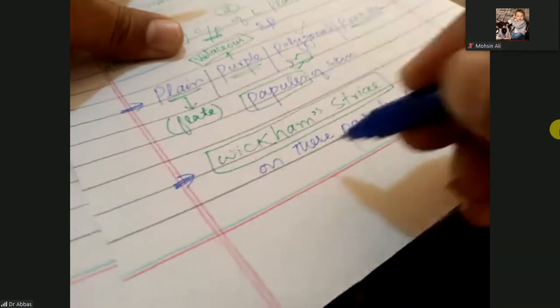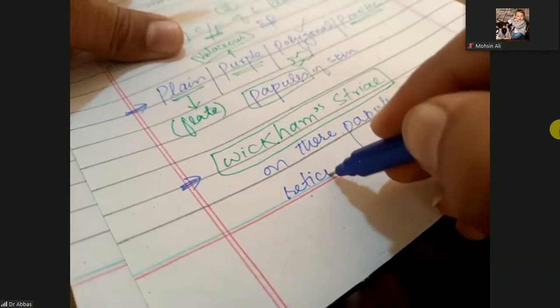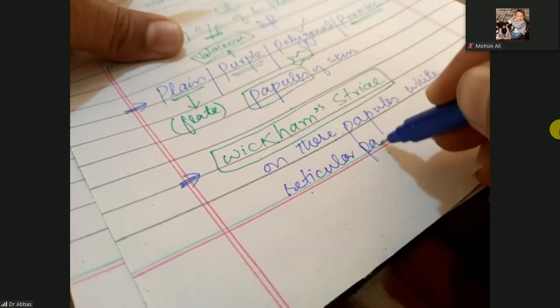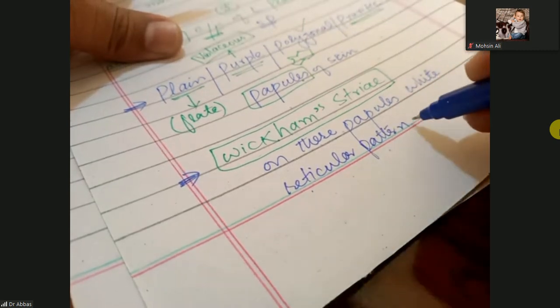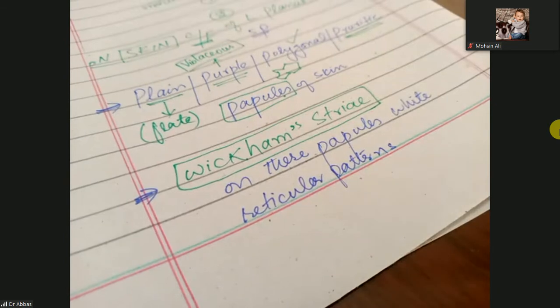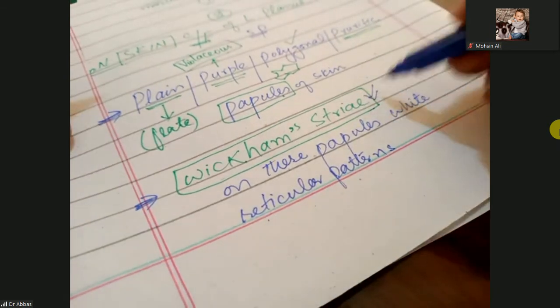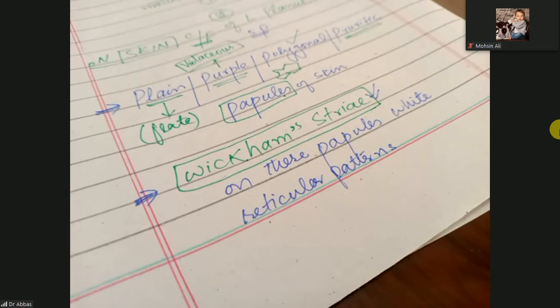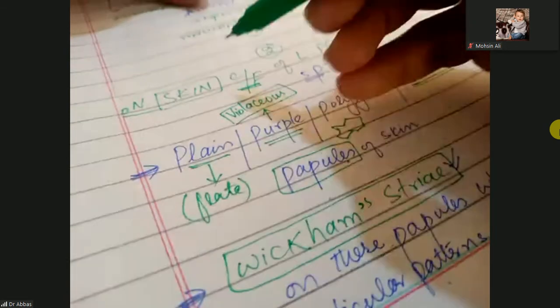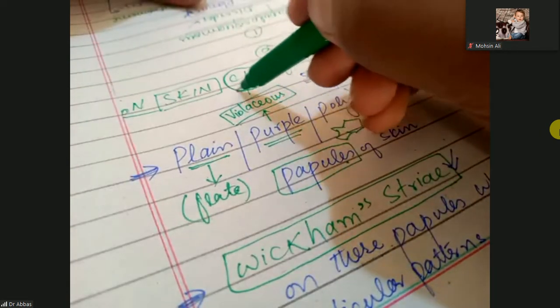White reticular patterns, and these white reticular patterns on these papules are known as Wickham's striae. I will show you the image, don't worry. So on the skin, what are the clinical findings of the lichen planus?